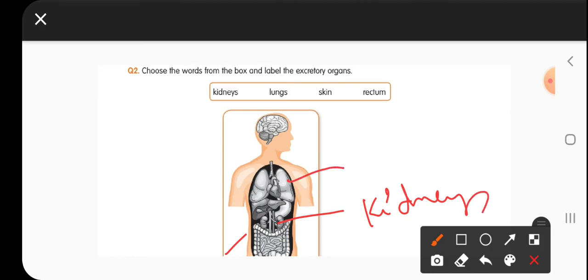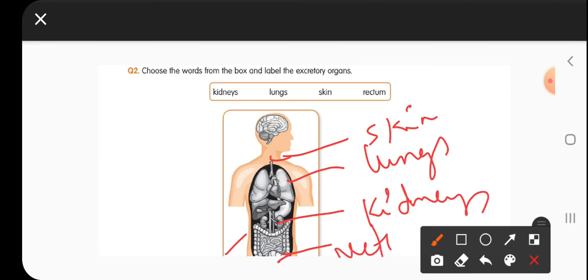Now the second one is lungs. They are present in the chest cavity region. Now the third one is skin. Skin is covering all over the body. Now rectum. Rectum is present down in the lower abdomen region.